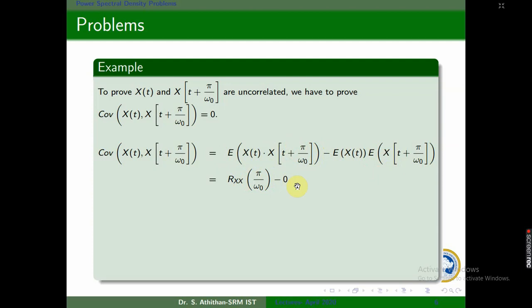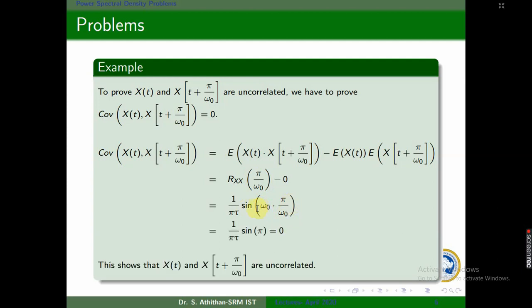So we will substitute Rxx of tau, which we found as sine omega naught tau by pi tau. Here tau will be pi by omega naught, so omega naught will be cancelled, and sine pi will be 0. So x of t and x of t plus pi by omega naught are uncorrelated.